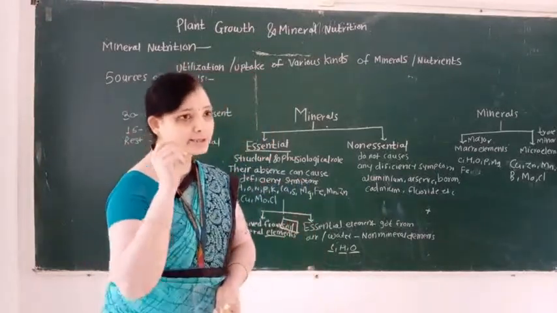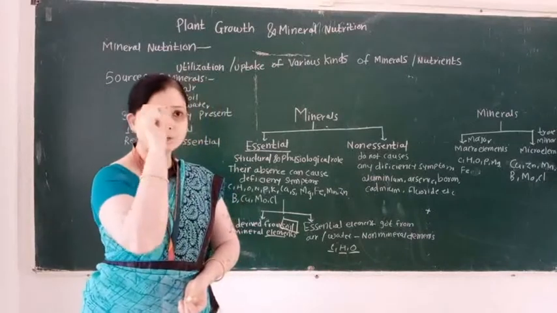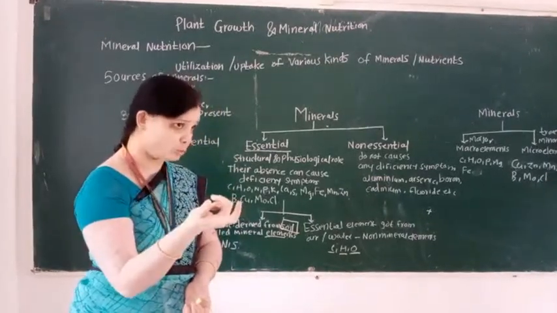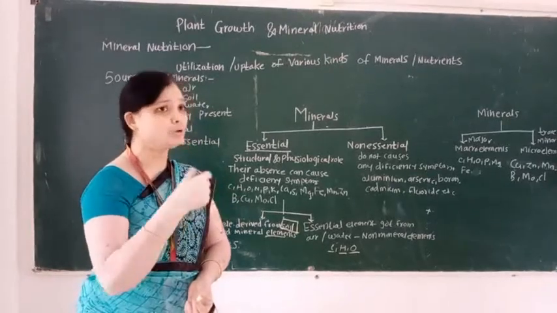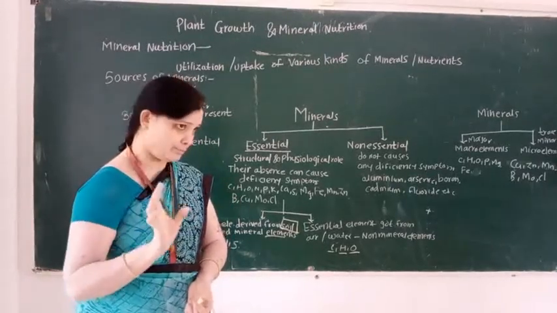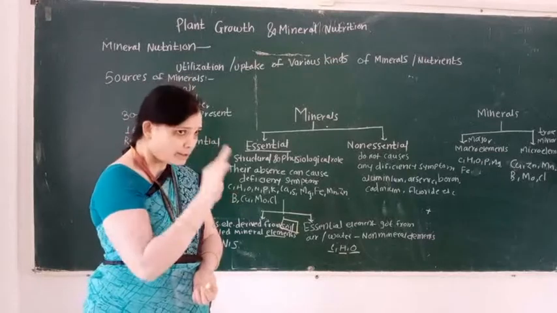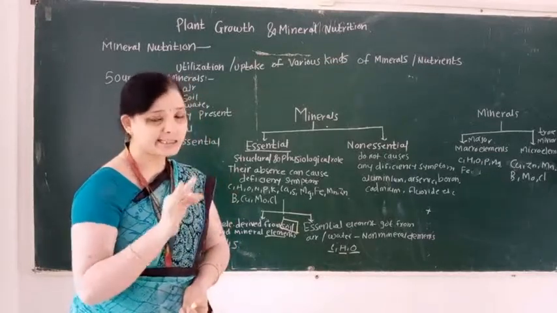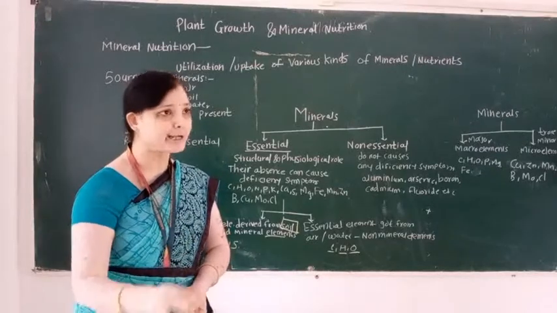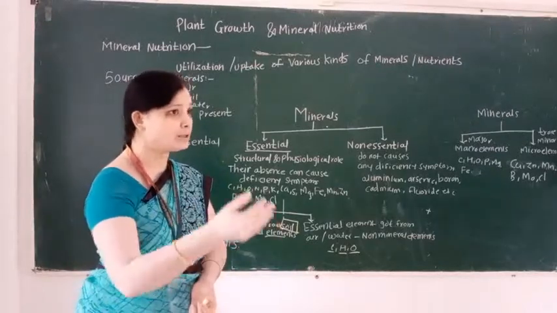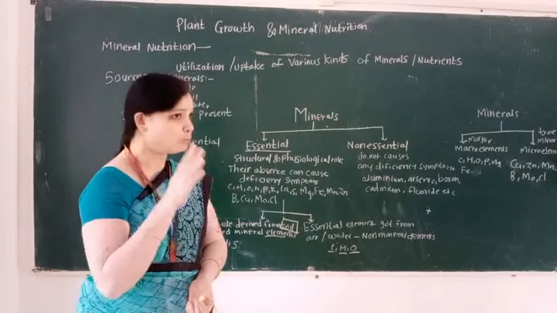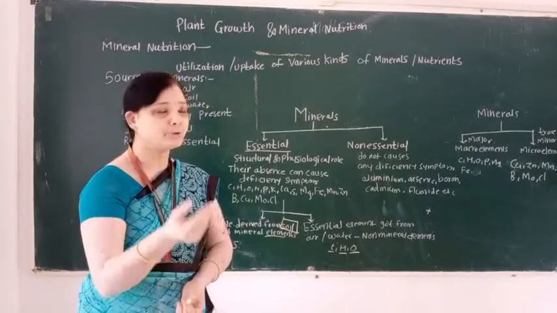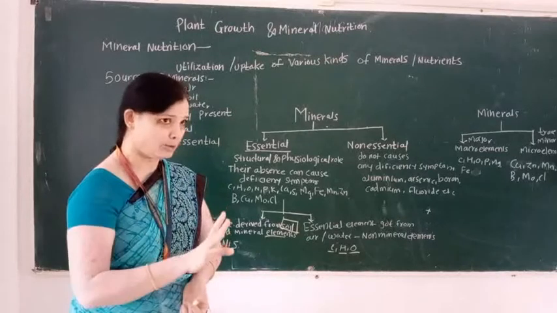Here understand this point: plants obtain carbon from CO2 for formation of glucose. So mineral nutrition is a physiological process in which plants obtain or utilize minerals from soil, water or air for their proper growth and development.